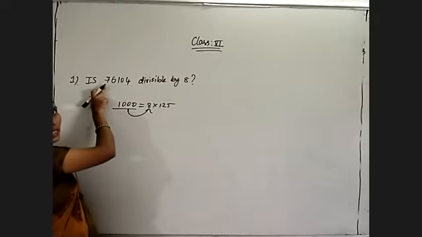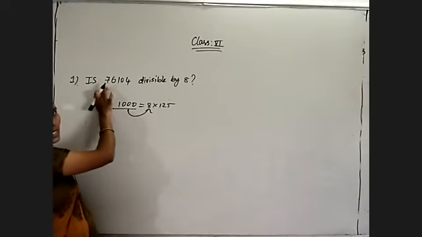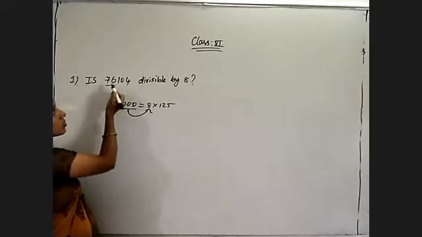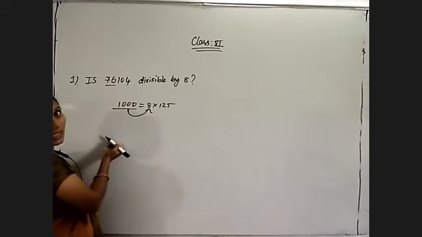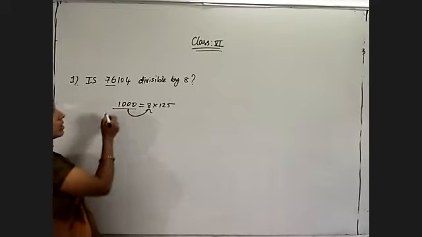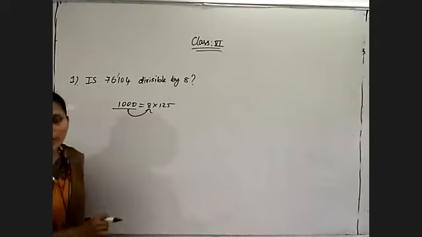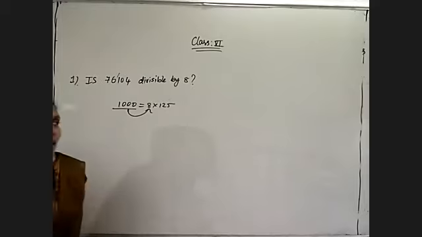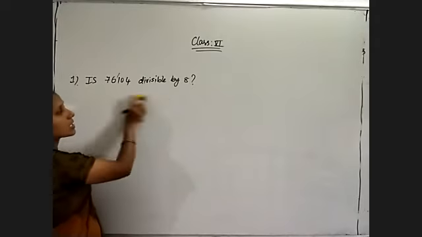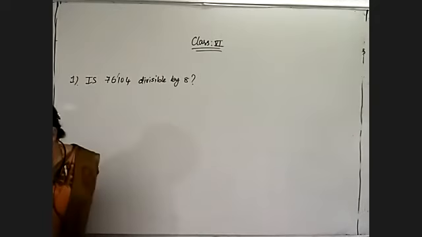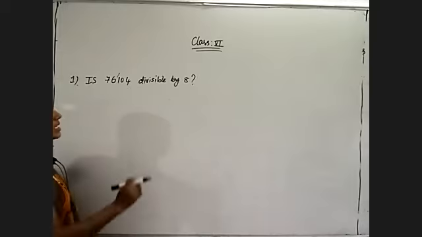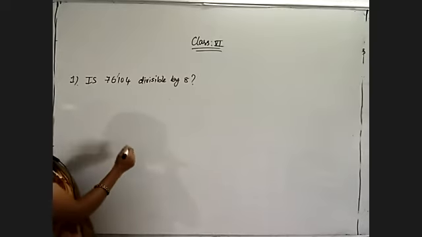7 is in the 10,000 place, so 70,000 is nothing but a multiple of 1000 only. So for these two digits, no need to check whether they are divisible by 8 or not. You need to check the last 3 digits. Whenever any number is given and asked whether it is divisible by 8 or not, take the last 3 digits and check by using the actual division.